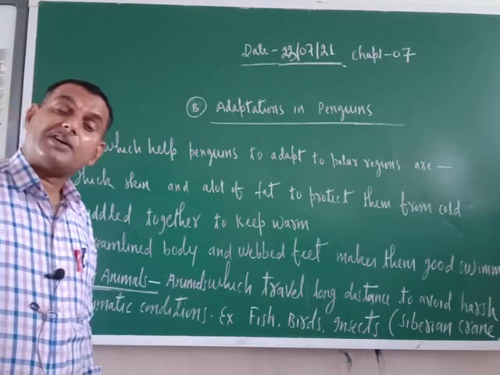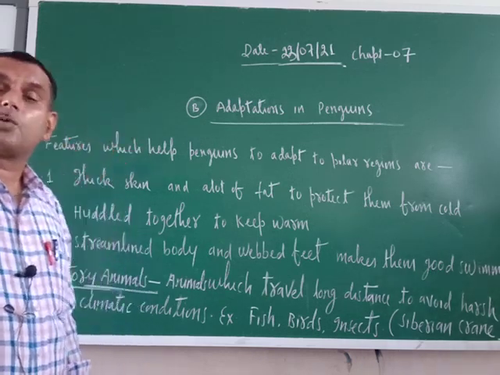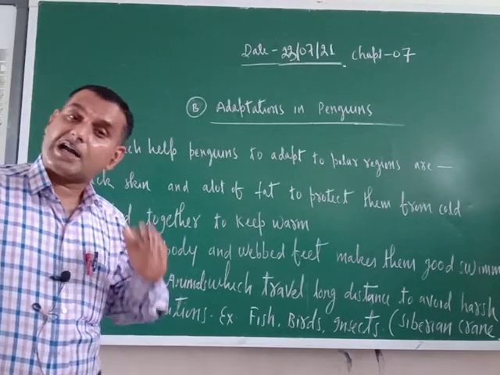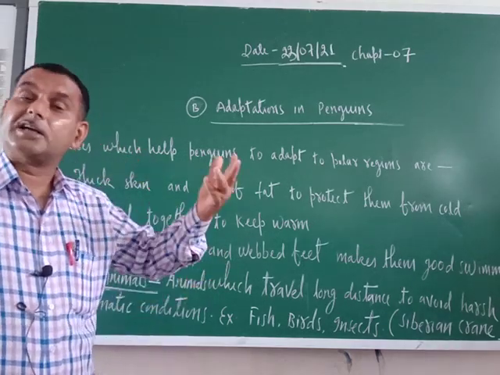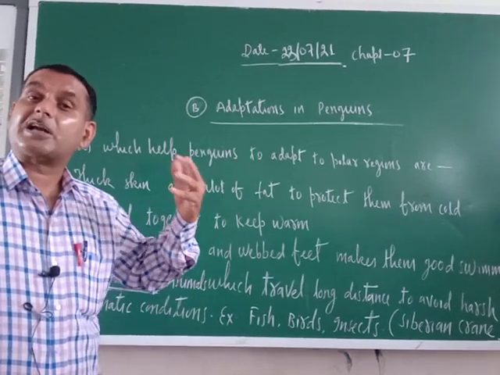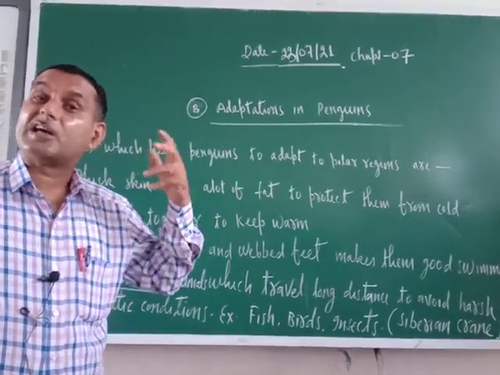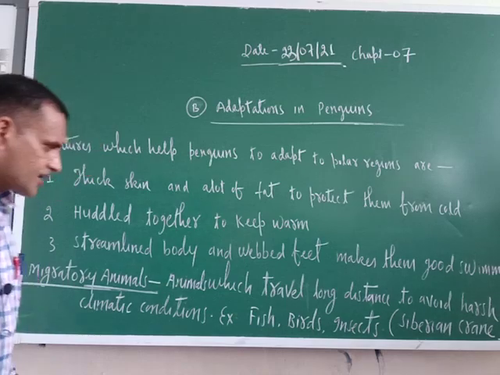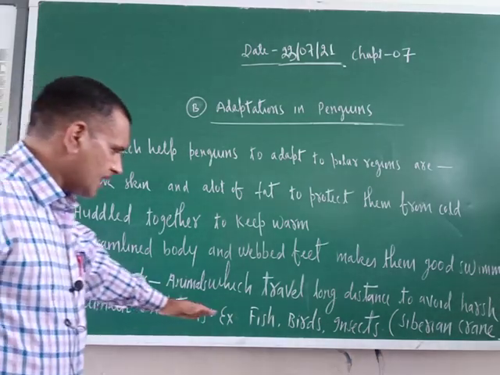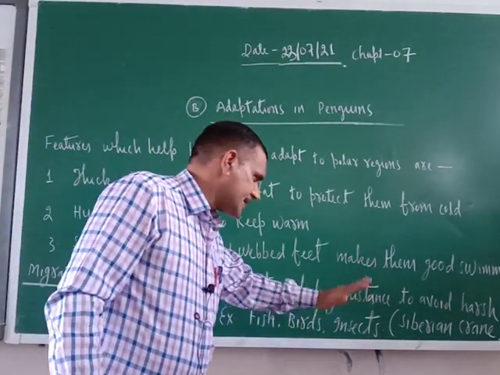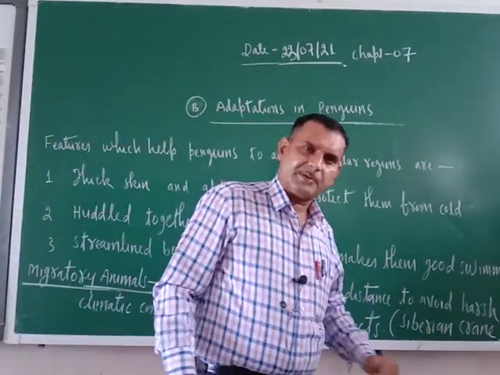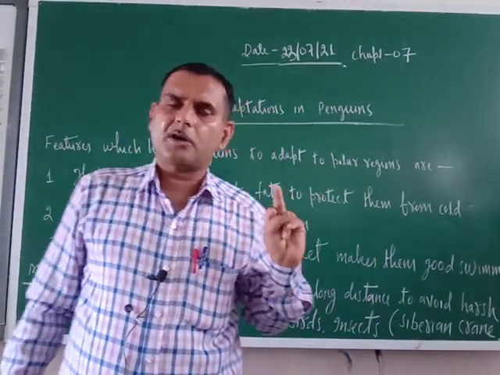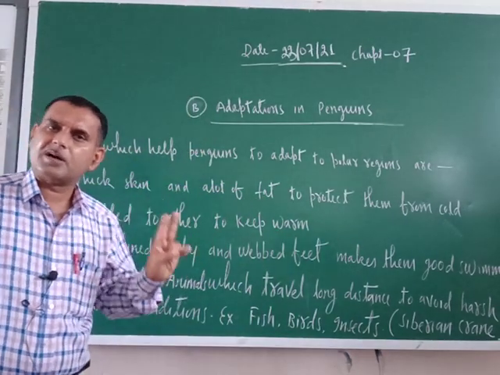They always travel from one place to another place to avoid the harsh climatic condition of that particular place, and in search of better hospitable climatic conditions. Just see, examples I have written here: fish, birds, insects. Here in the bracket I wrote Siberian crane. You might have heard about Bharatpur Bird Sanctuary.